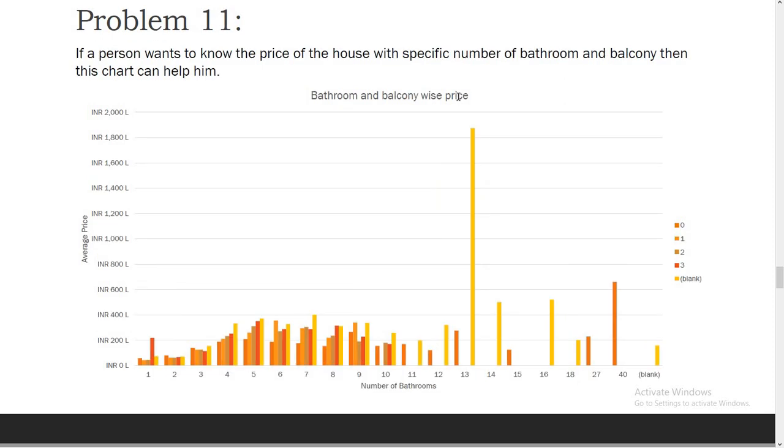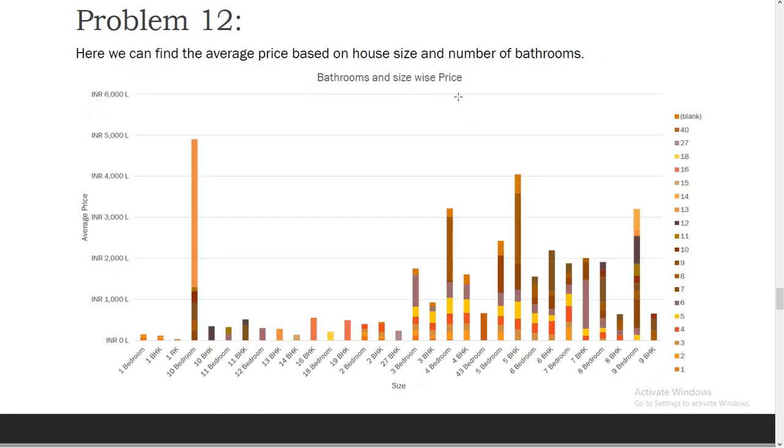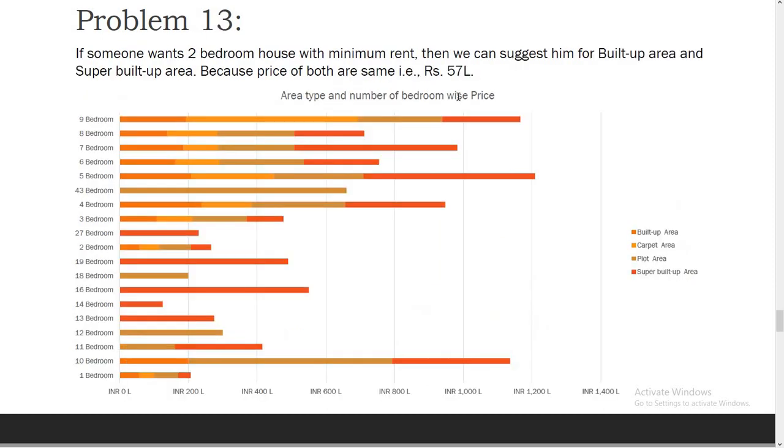And in problem number 11, this is the chart for bathroom and balcony wise price. So if a person wants a specific number of bathrooms and balconies, then this chart can help him find a good house. And problem number 12, this is the chart for bathroom and size wise price. It is like the previous chart we saw in problem 11. So if a person is interested in a specific number of bathrooms and a specific size of house, then this chart can help him find a good house.